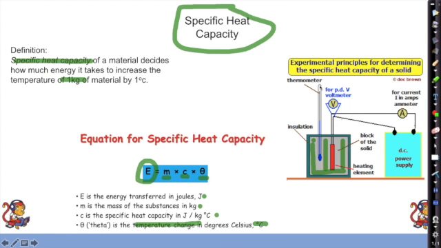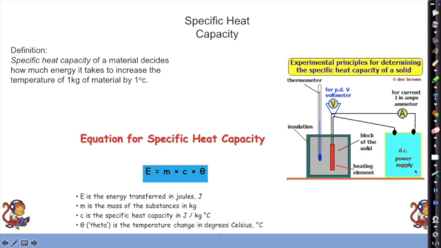So to do that, we've got our thermometer here, we've got our metal block on the inside, and we've insulated it. It's a really important idea that we put insulation around the outside so that the heat we're putting into the block stays in the block and doesn't come out and warm up the room. We don't want that.